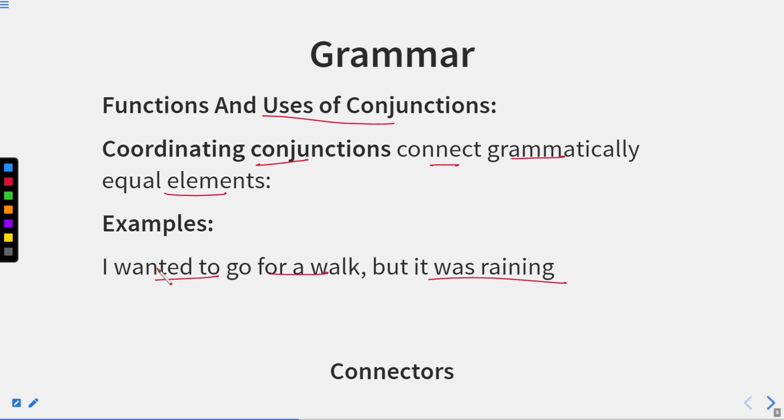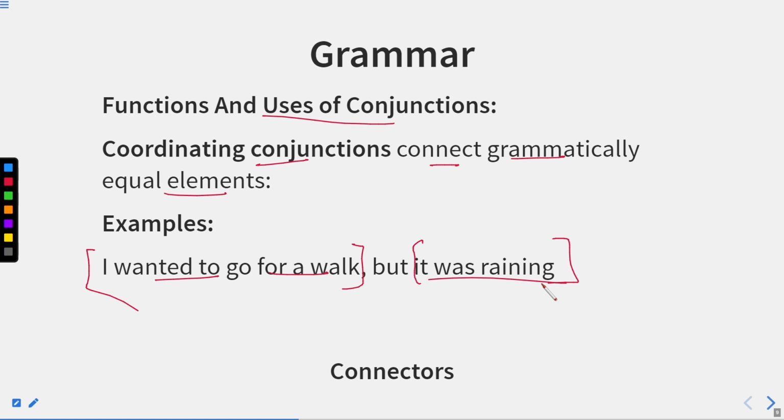You can see that I wanted to go for a walk is one sentence, and it was raining is another sentence. There is no connection in between. We cannot say that these sentences depend on each other. It was raining is not connected at all with I wanted to go for a walk, or vice versa.